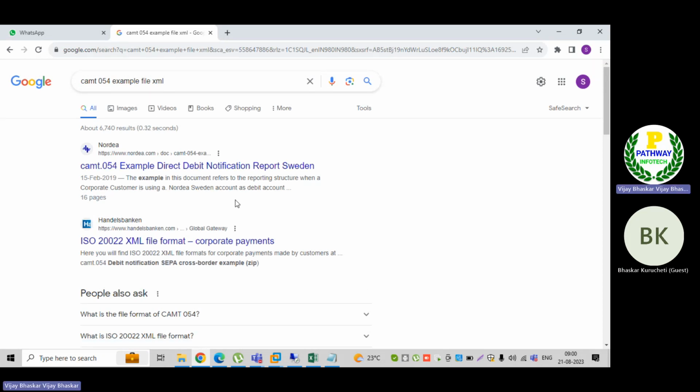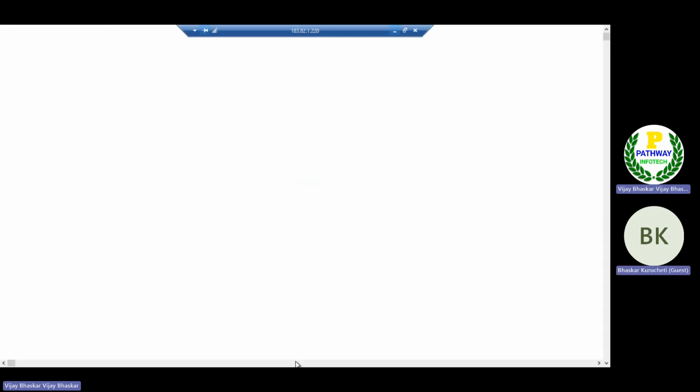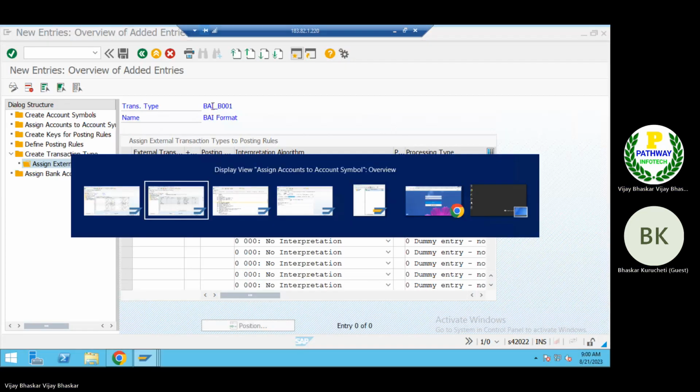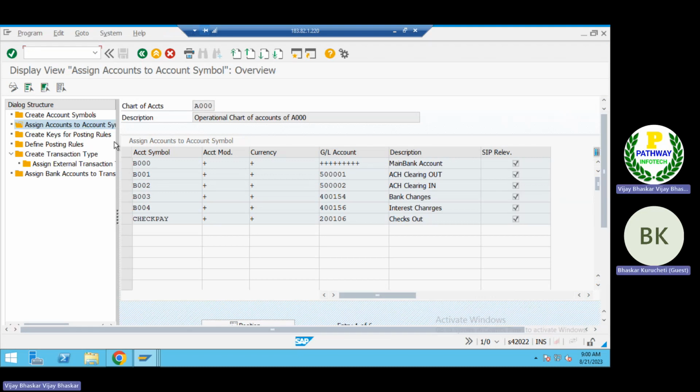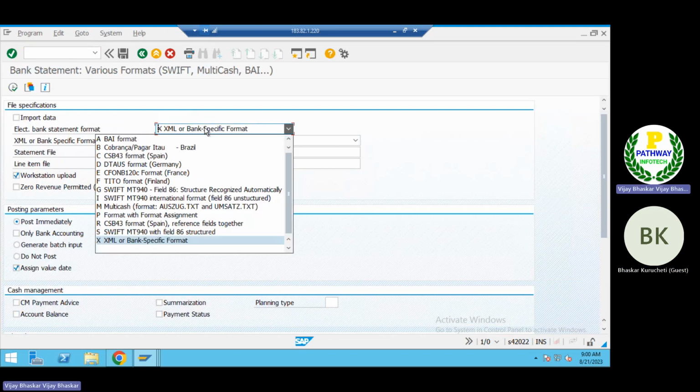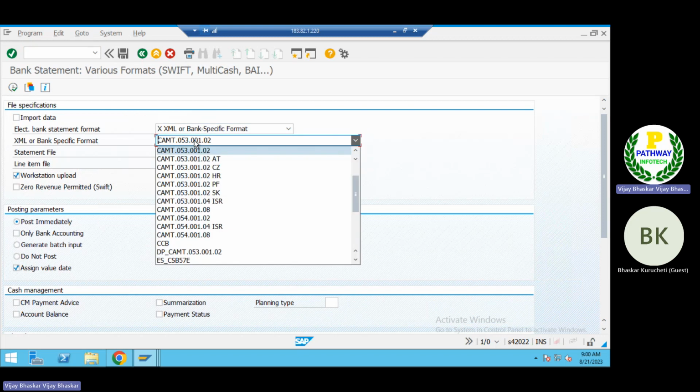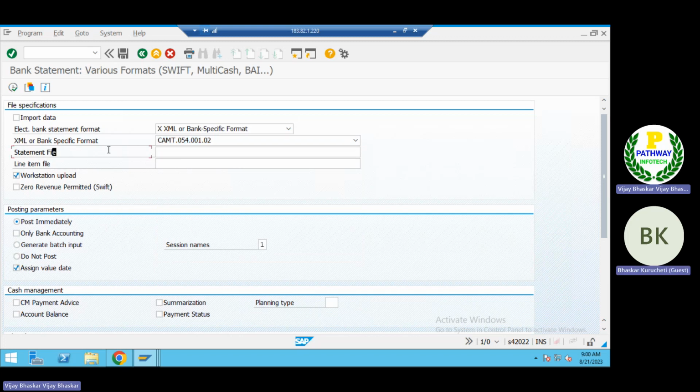But for CMT54, the bank is going to provide 2 files. In FF_5, if I select the XML file format CMT54, I have to upload 2 files. One is the statement file, another one is a line item file.